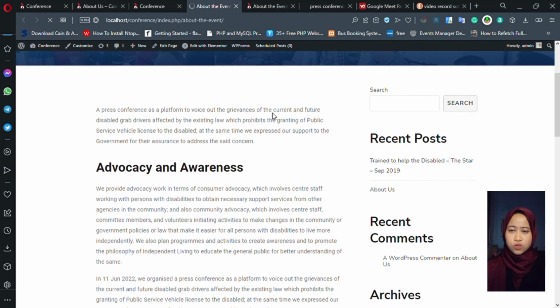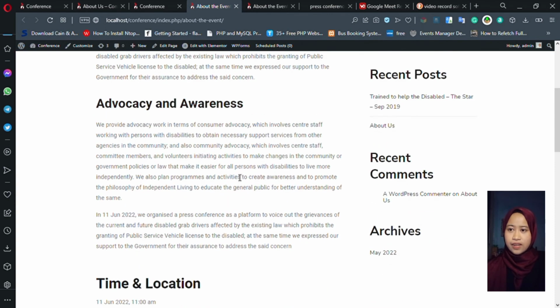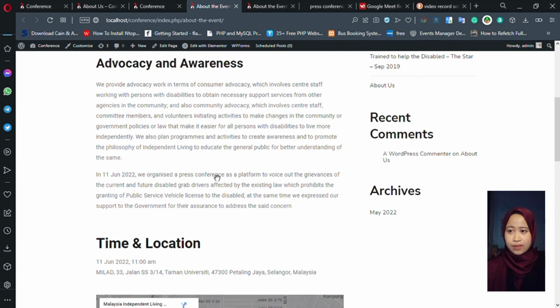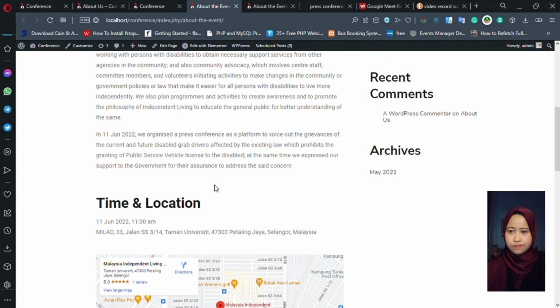The conference will also voice out the grievances of current and future disabled Grab drivers, a topic affected by the existing law which prohibits the granting of public service vehicle licenses to the disabled. At the same time, they will express their support to the government for their assurance to address the said concern.